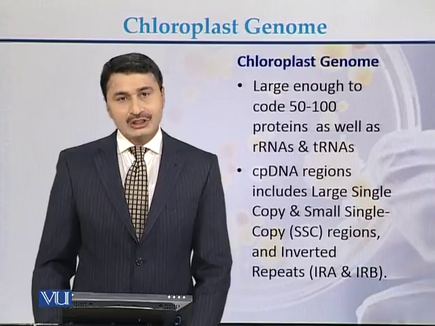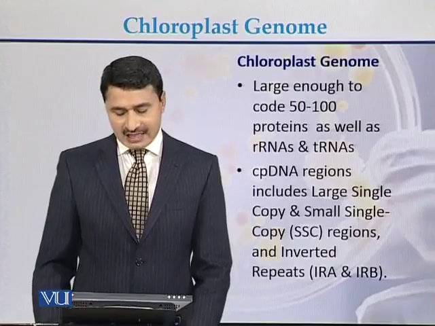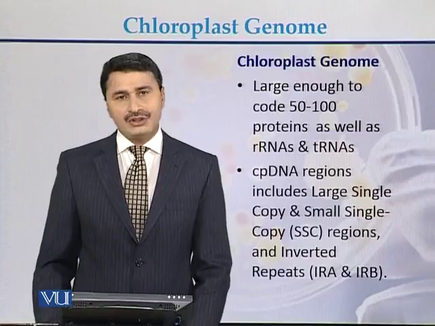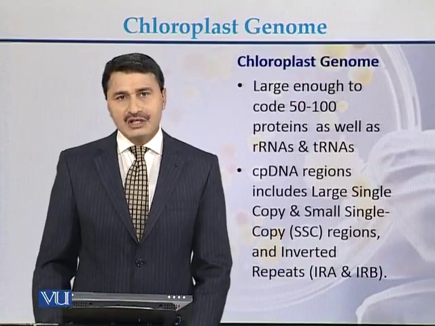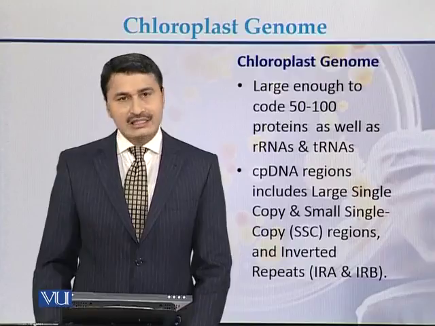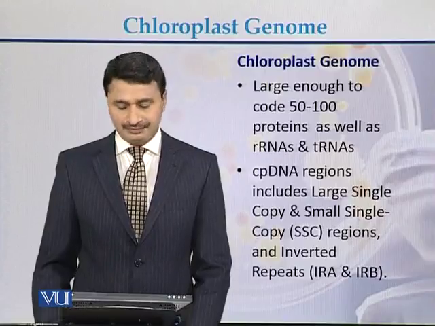Chloroplast DNA regions include large single copy regions, small single copy regions, as well as inverted repeats. In the chloroplast genome, we usually see three major parts, called the large single copy region, small single copy region, and inverted repeats.